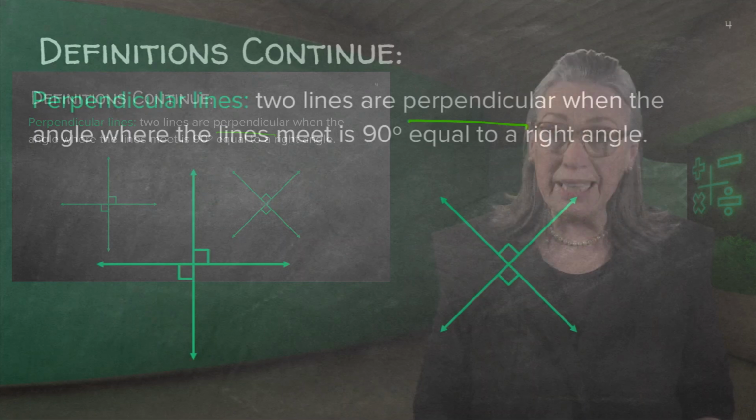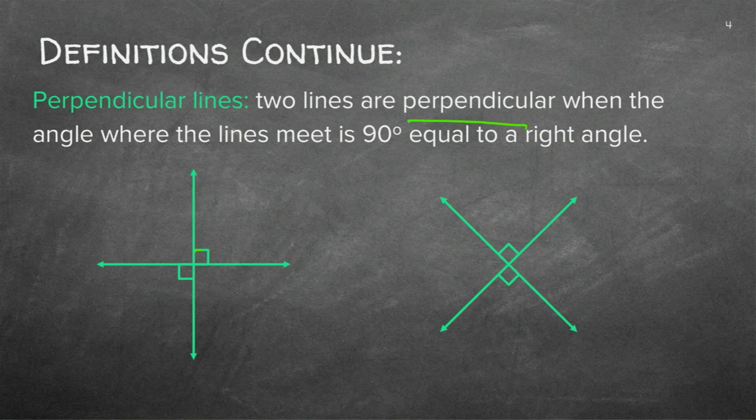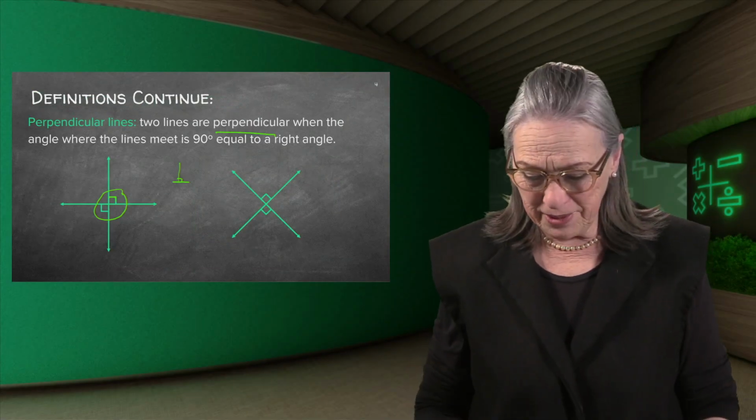Sometimes an angle looks very close to 90, but it's actually 89, right? So when we want to tell people that this is a right angle, we always indicate it like this. In any math document, if you see lines with that sign, you know that where the lines meet, they're at a perpendicular angle. You got that? The same with this example.